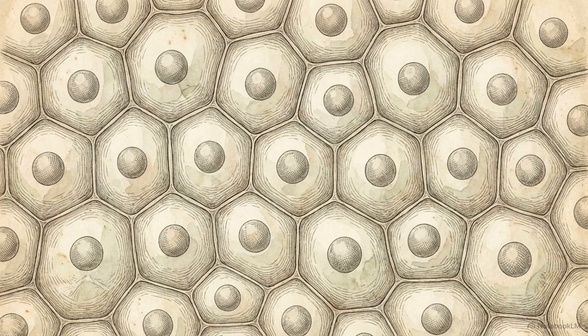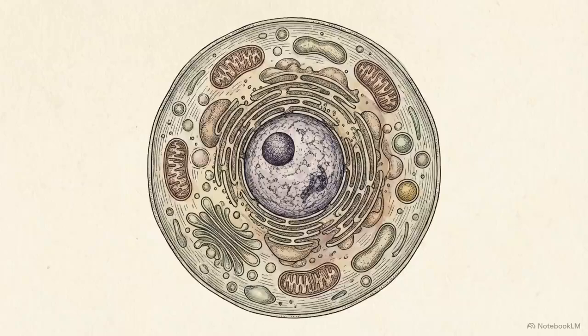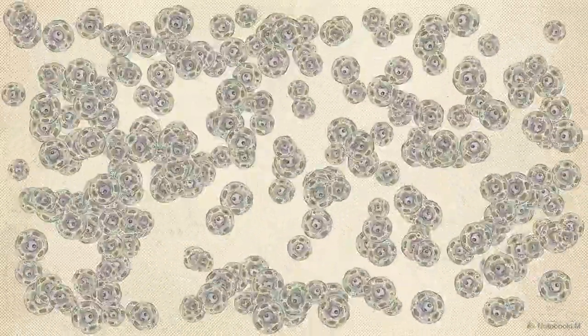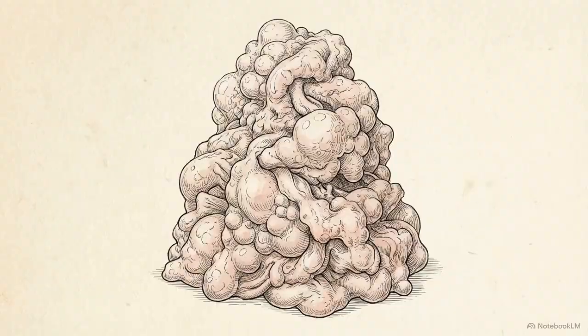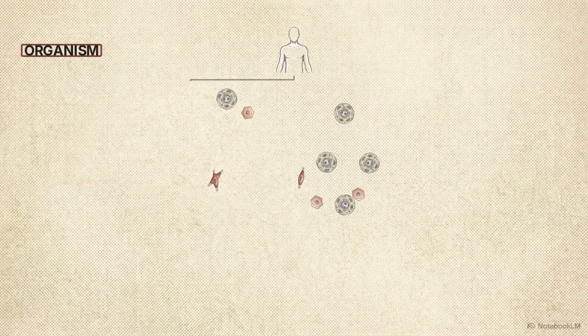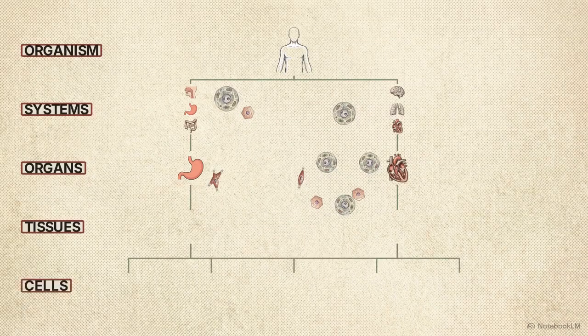Looking closer, a human is actually a collection of trillions of microscopic, independent living units called cells. But a single cell is limited in what it can do. If trillions of these units simply acted independently, without any shared direction, the body would be a disorganized heap rather than a functional person. To build a person, life relies on a specific organizational hierarchy based on specialization and coordination.